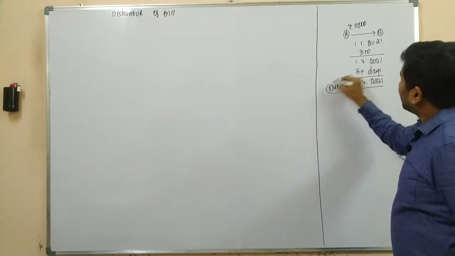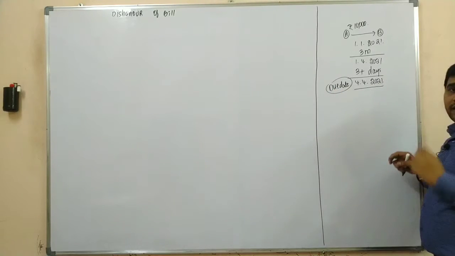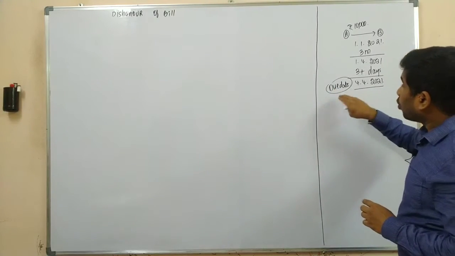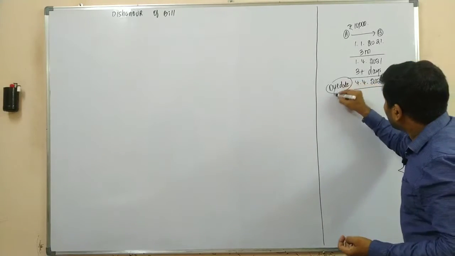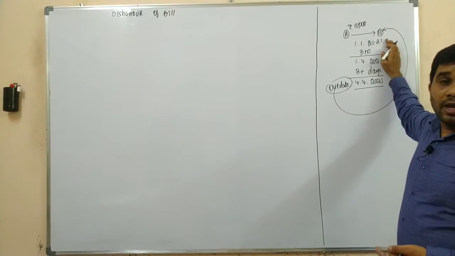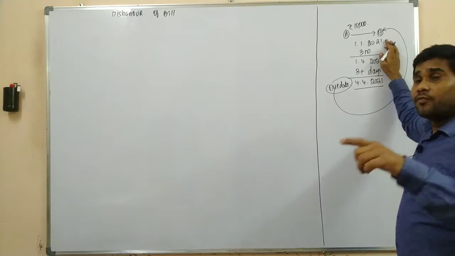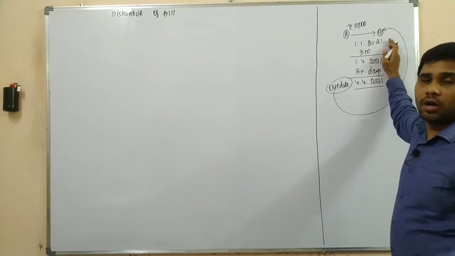So this is nothing but your due date. Yes or no? So that means on due date, if the holder of the bill presents it to the drawee, and if the drawee fails to make the payment on the bill, then the bill is said to be dishonored.